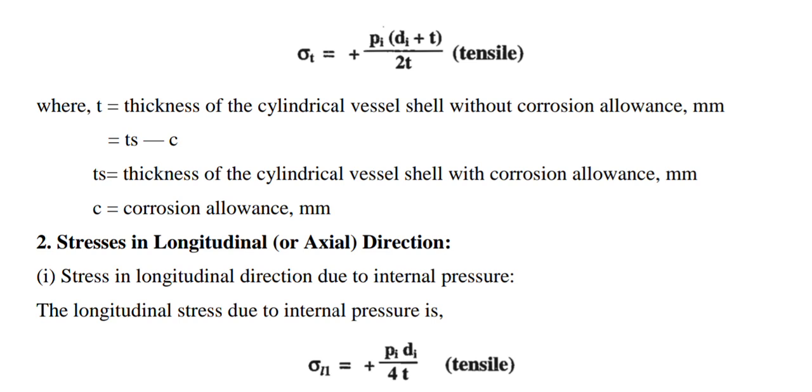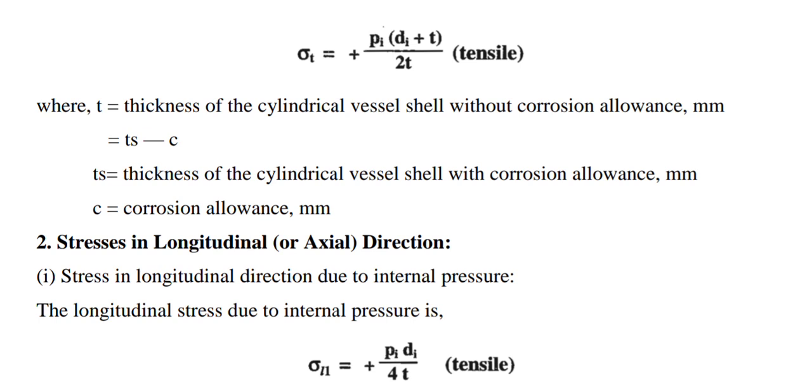This was already discussed under the section on pressure vessel shell subjected to tangential stress in case of a thin cylinder, where t is the thickness of the cylindrical vessel shell without corrosion allowance. If corrosion allowance is considered, then the value of t becomes ts, which is t plus c, where c is the corrosion allowance.